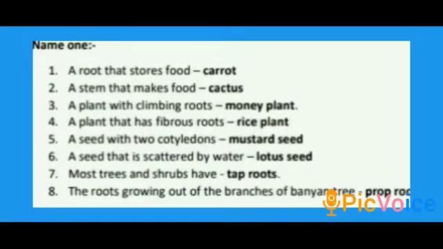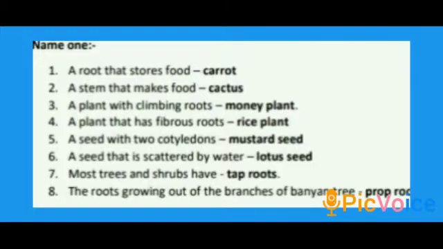Next, name one. Children, you can write any one answer for each question. First one, a root that stores food. That is carrot. You can write beetroot and radish also. Then, second one, a stem that makes food. That is cactus. Then third one, a plant with climbing roots. Okay.